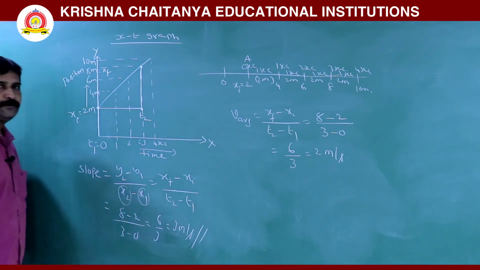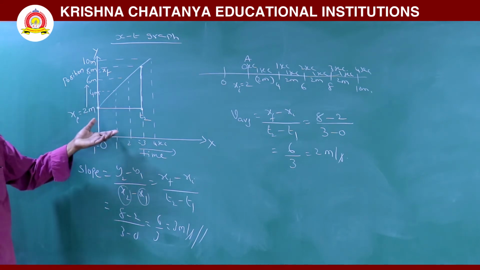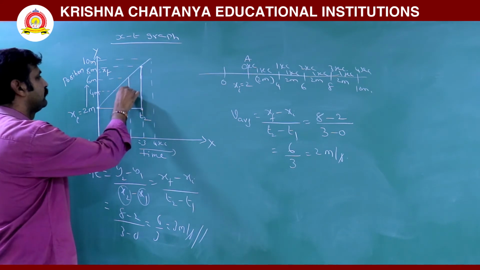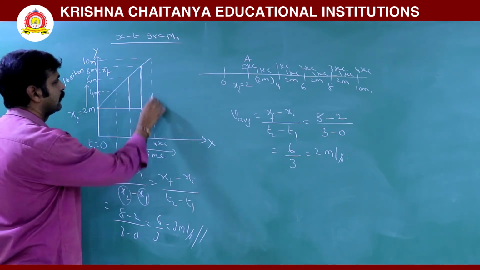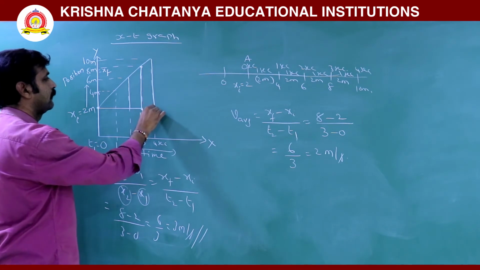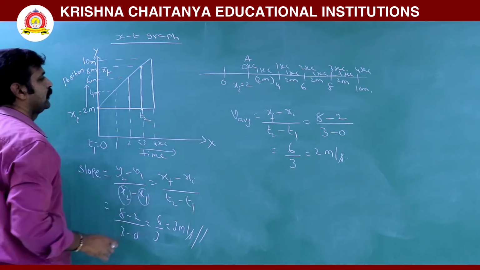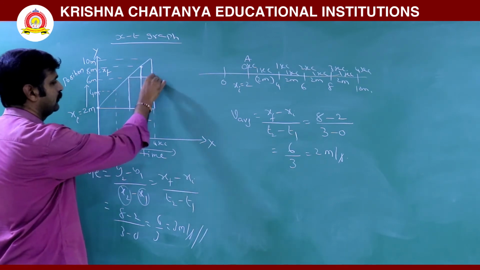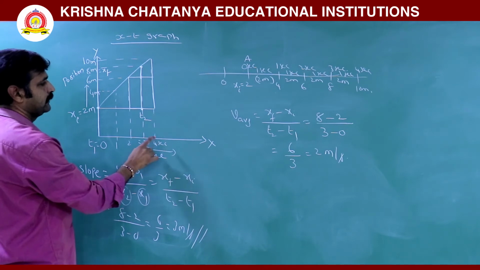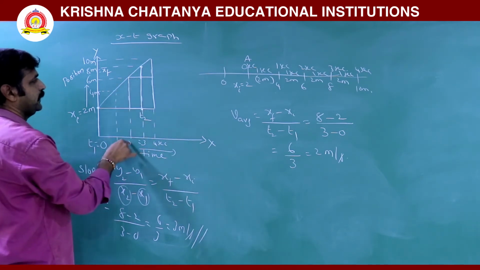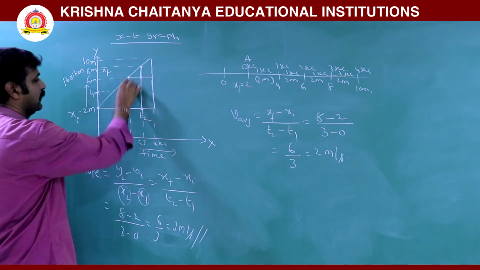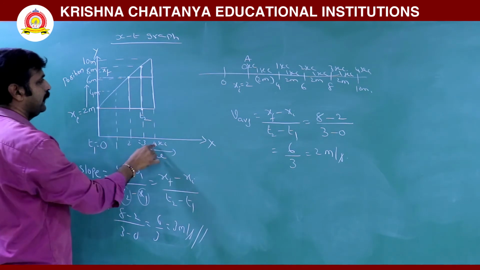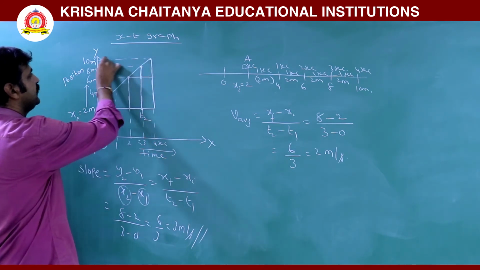Here for any time interval if you consider, so here if you consider 2 second and if you consider 4 second, this is 4 second, this is 2 second. Now here at 2 seconds position is 6 meter, this one. At 4 seconds position is 10 meter.